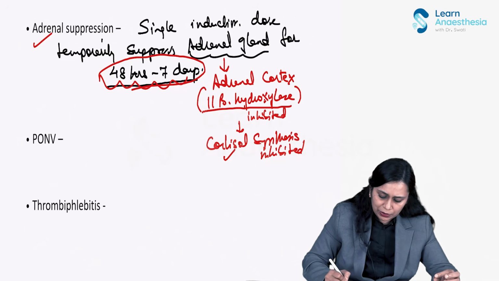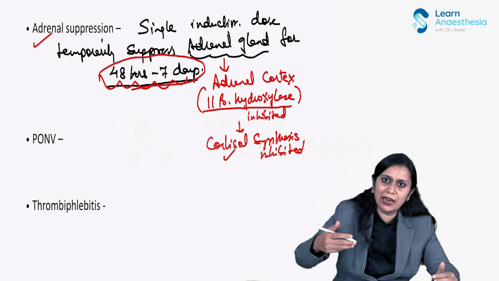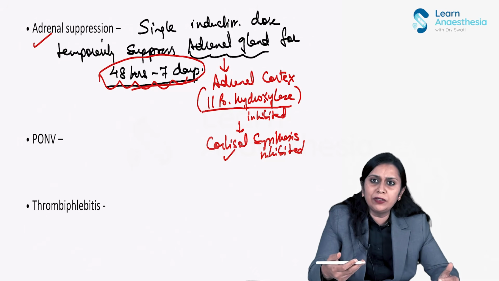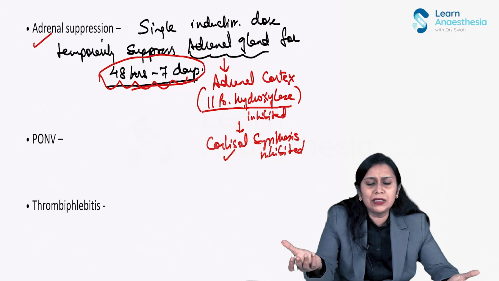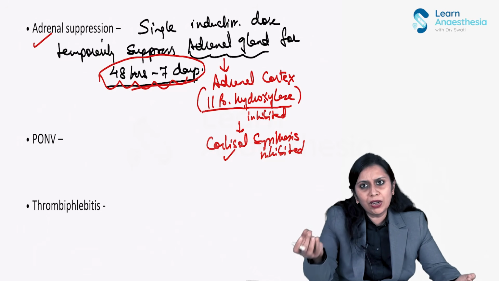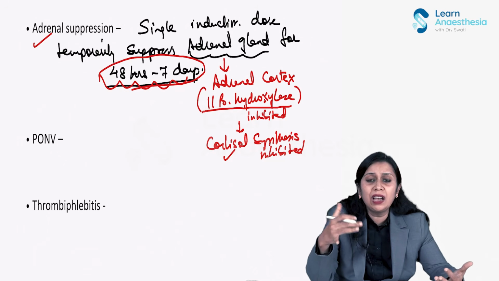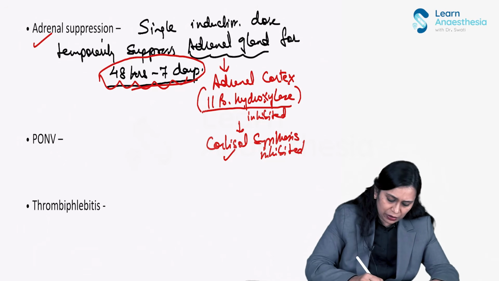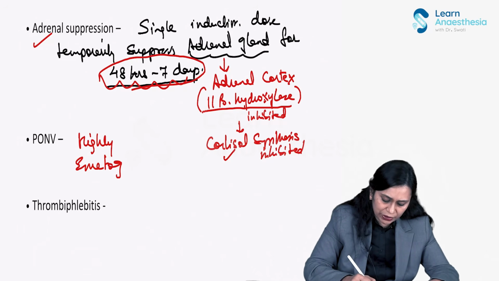Then PONV. This is one drug in which I write PONV in side effects separately. For the rest, inhalational anesthetic agents, I told you, they all cause PONV. Propofol is antiemetic. Etomidate is highly emetogenic, one of the most emetogenic drugs, okay? That is postoperative nausea and vomiting, right?